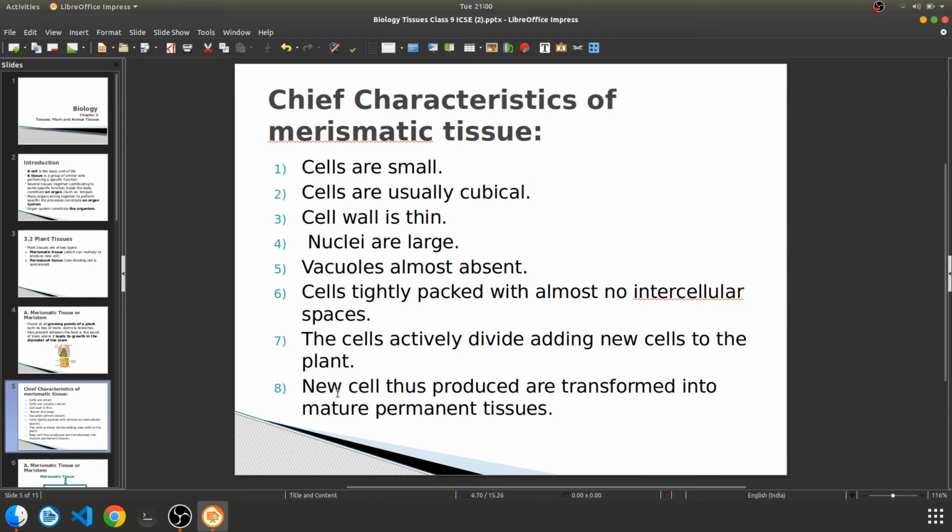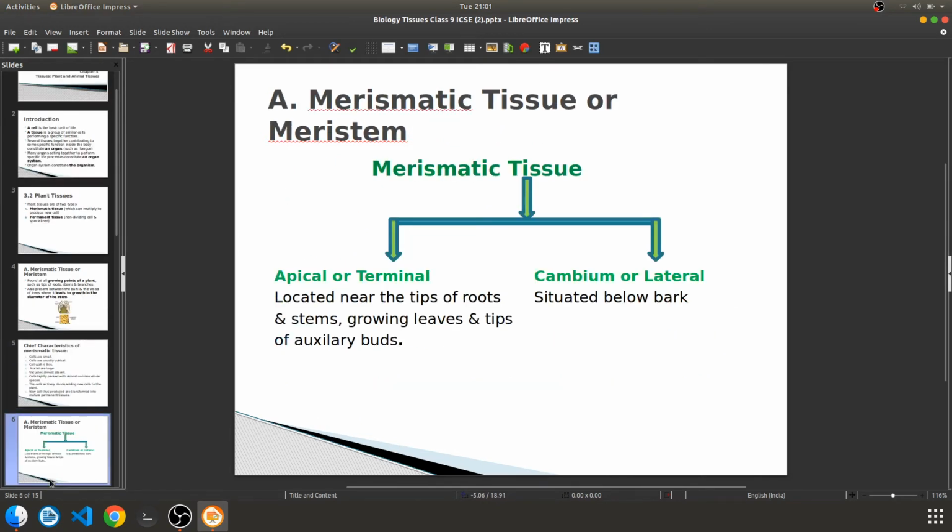And the last one is what? The new cells thus produced are transformed into the mature permanent tissues. That means first the meristematic tissues are formed, and then later on those are transformed into the permanent tissue. Two types of plant tissues are there, the permanent one and the meristematic tissues. So first meristematic tissues are there, and then the new cells thus produced are transformed into the permanent tissues. So meristematic tissues are of two types, apical or terminal, and cambium or the lateral.